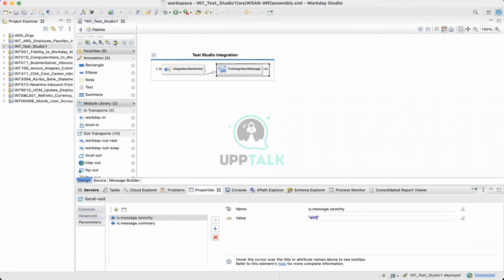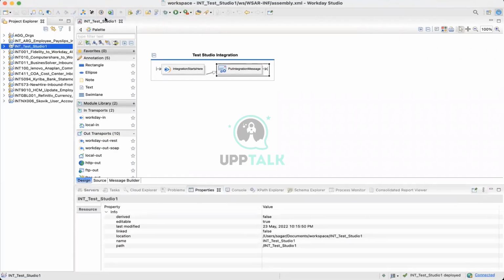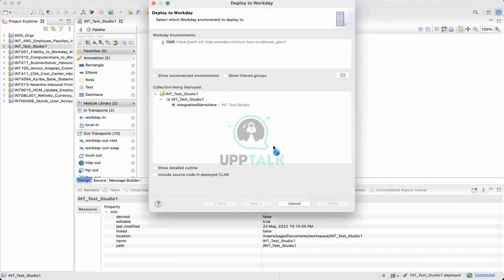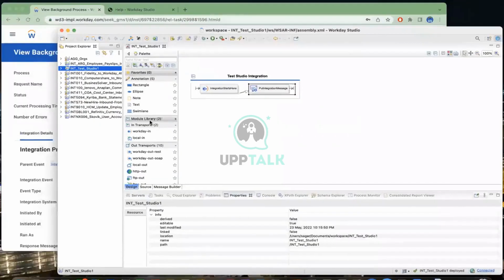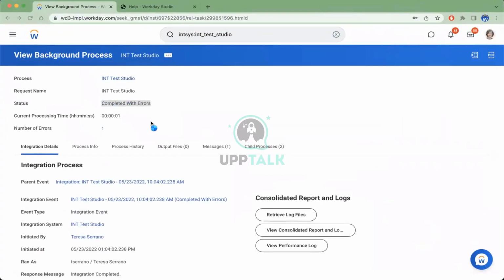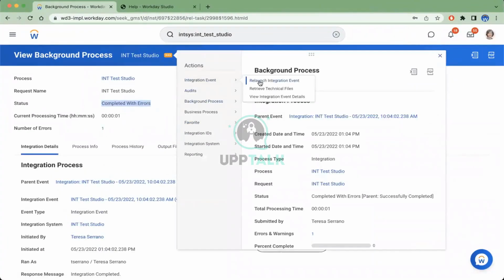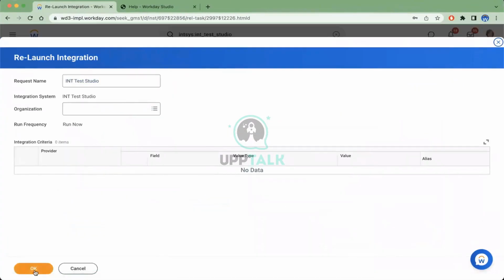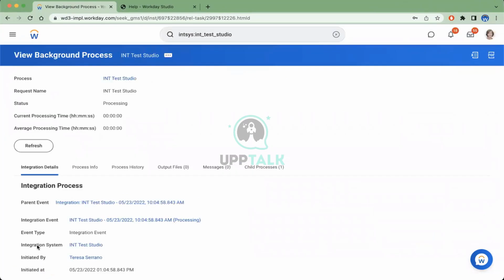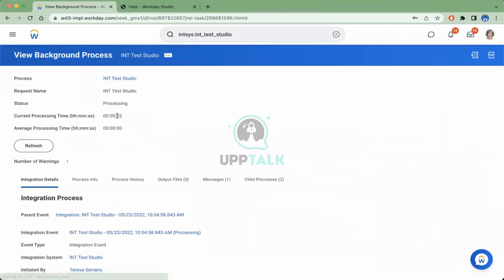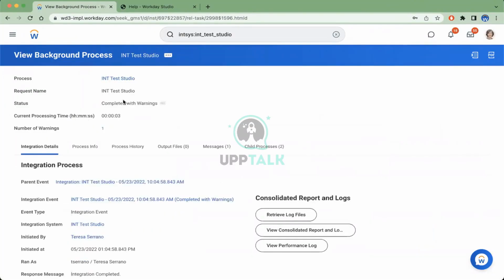If you now change it to warning, save it, and then deploy, and relaunch this one, you see it will complete with warning. It says completed with warning and the message is nice.